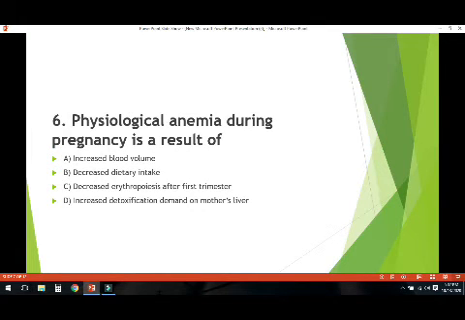Next, physiological anemia during pregnancy is a result of increased blood volume, decreased dietary intake, decreased erythropoiesis after first trimester or increased detoxification demand on mother's liver. So right option is increased blood volume, that is the physiological anemia during pregnancy. It is the cause of physiological anemia of pregnancy.